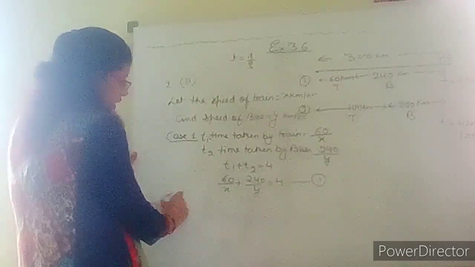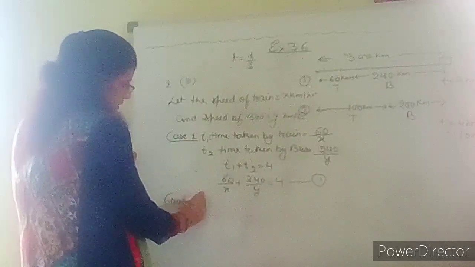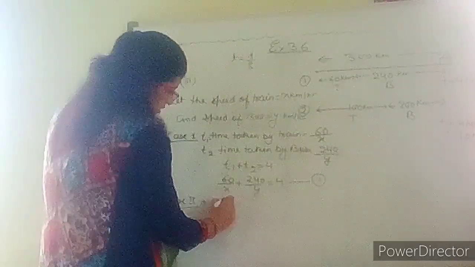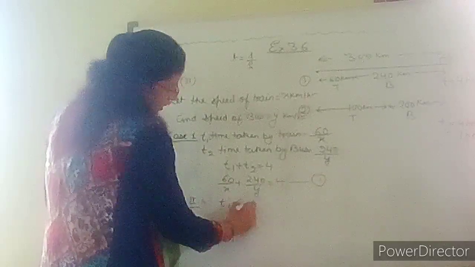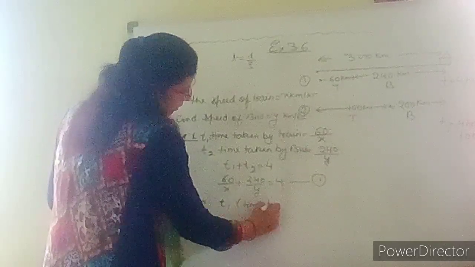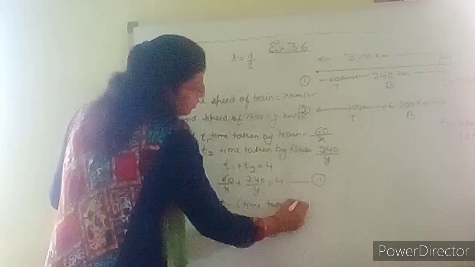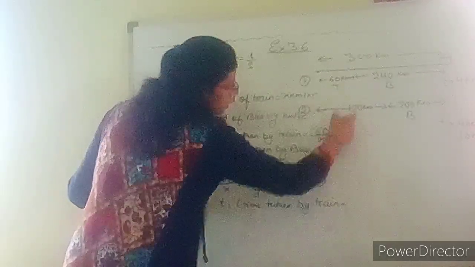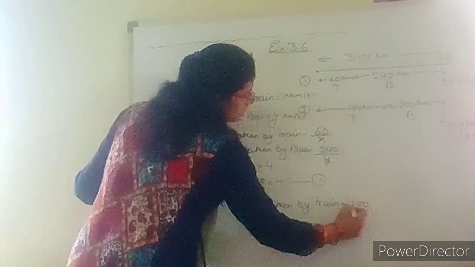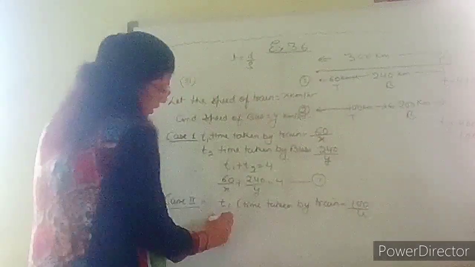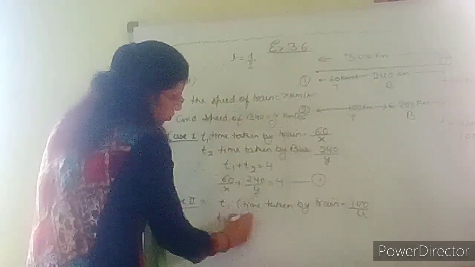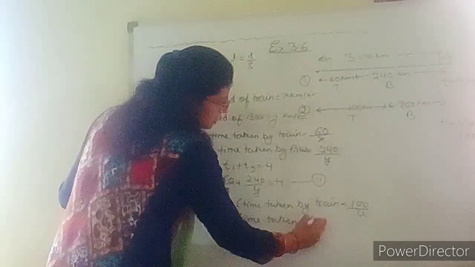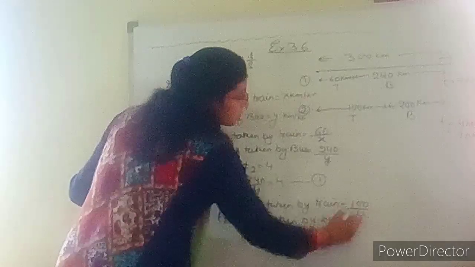Second case, okay, case second. अब second case में क्या है, time taken by train. So I am finding T1, time taken by train is equal to distance 100 kilometer by speed of train u. Same way time T2, time taken by bus. What is time taken by bus?